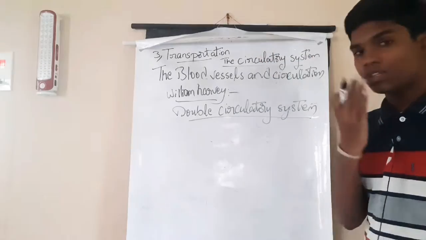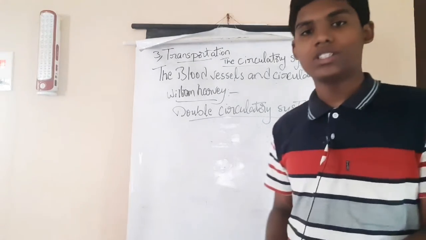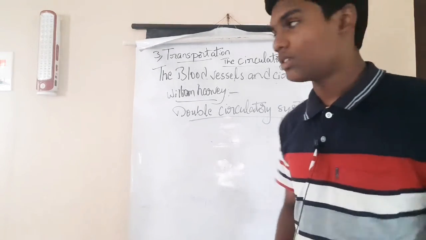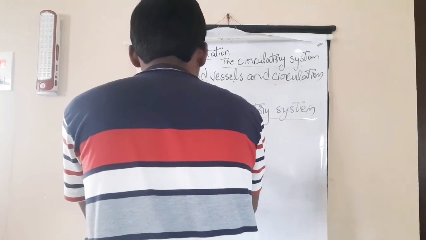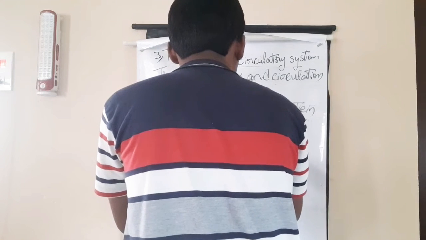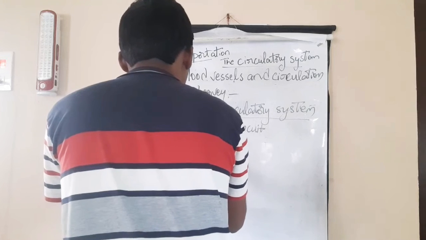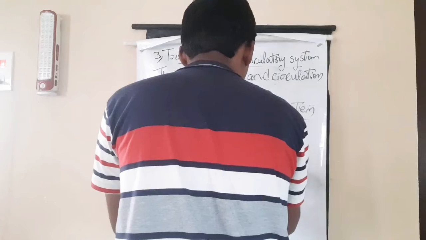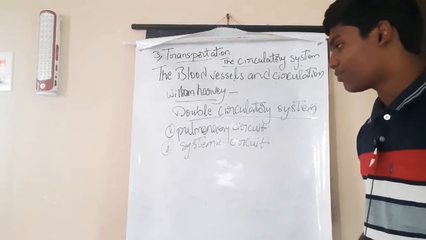In this double circulatory system, there are two circuits involved: the first one is the pulmonary circuit and the second one is the systemic circuit.